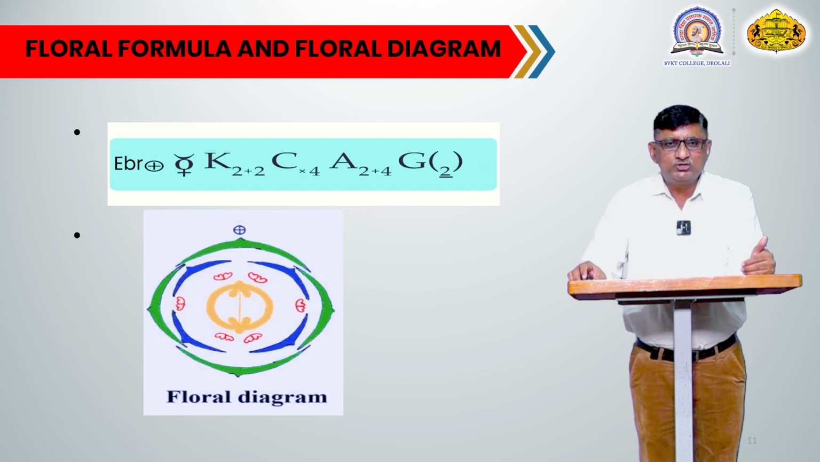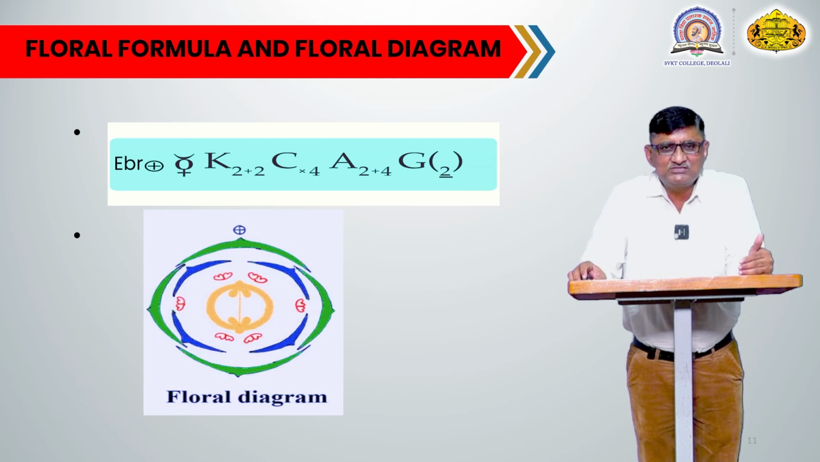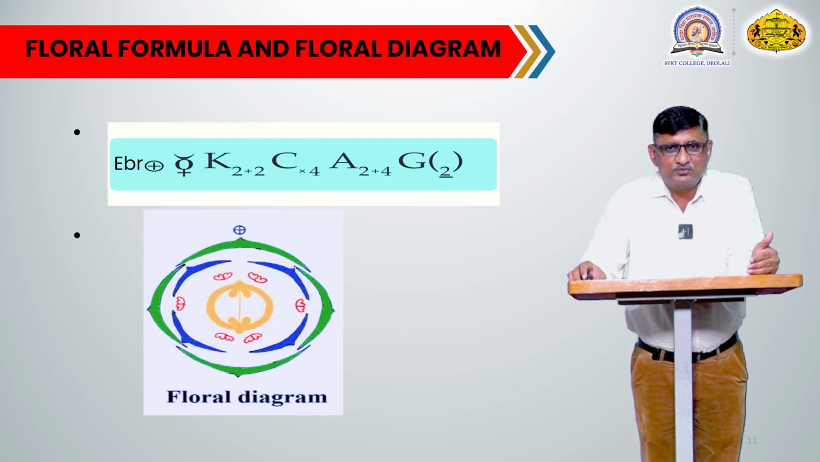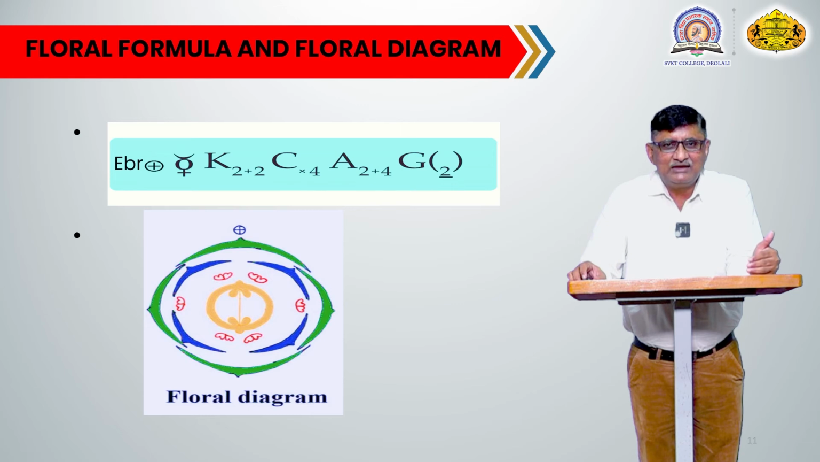The second image shows you the floral diagram of this particular family. A floral diagram is a diagrammatic representation of a flower. In this representation you can see the outermost whorl, showing 4 segments of sepals. Among them, 2 segments are totally inside and the remaining 2 segments overlap the inner ones, meaning 2 sepals are inside and 2 sepals are outside, and this indicates the imbricate aestivation in the sepals.